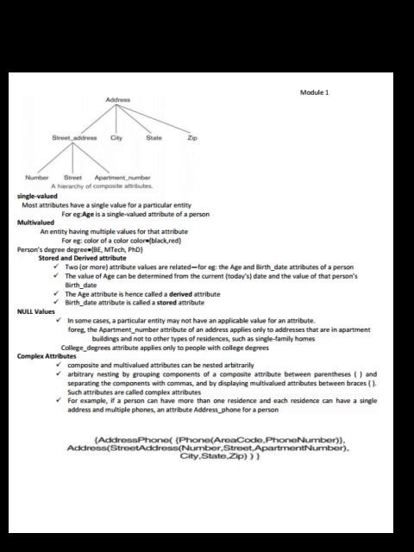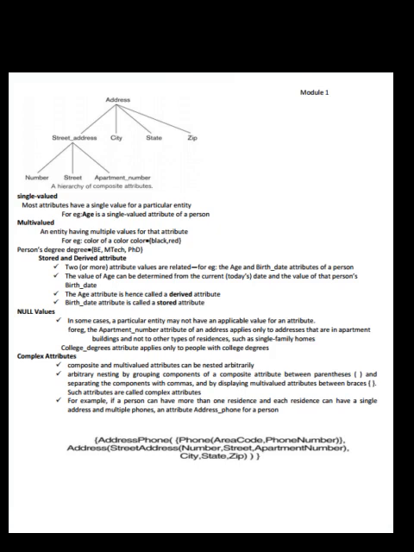See the figure here. Single valued: most attributes have a single value for a particular entity. For example, age is a single valued attribute of a person. Multi-valued: an entity having multiple values for that attribute. For example, color of a car: black, red. Person's degree: BE, MTech, PhD.